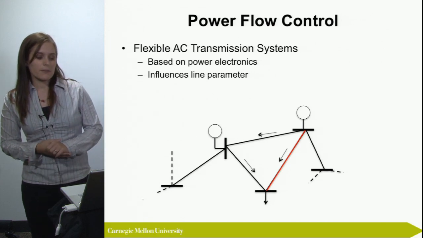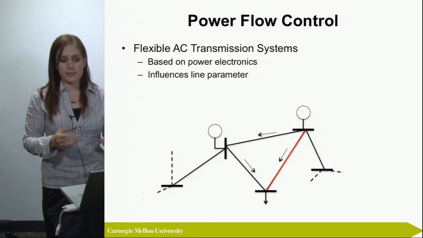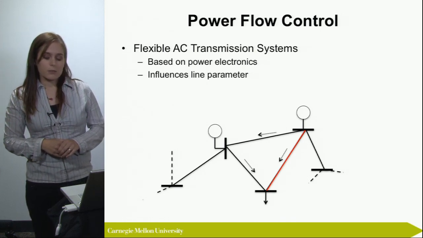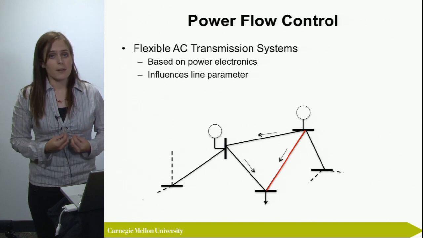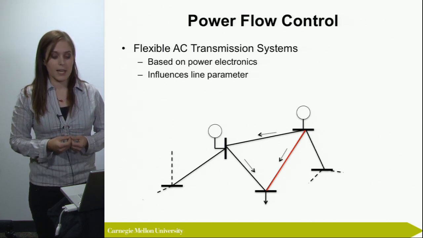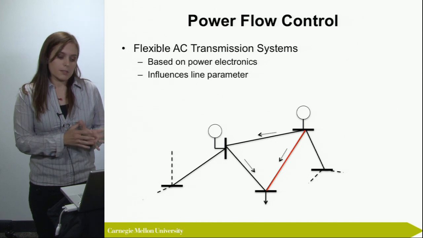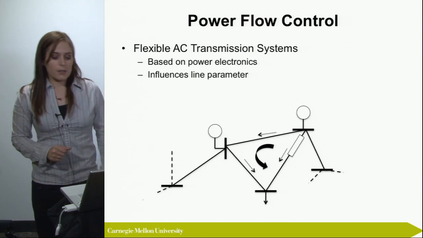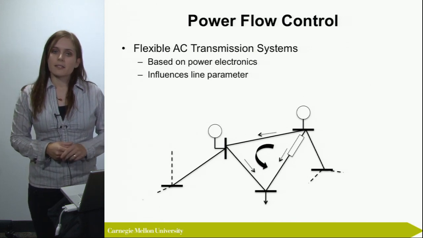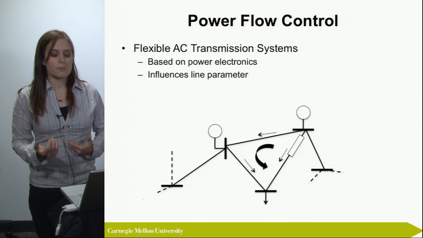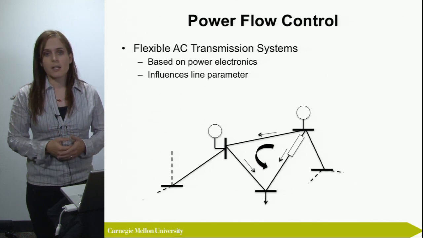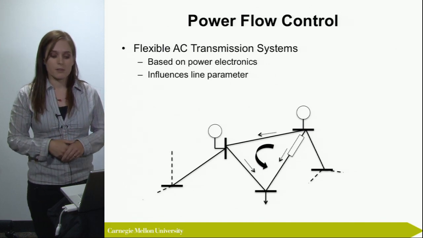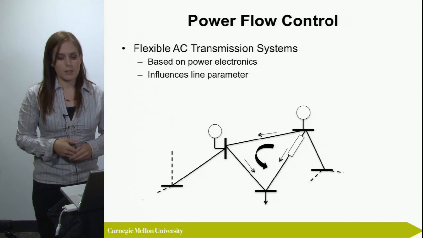Now, let's first talk about flexible AC transmission systems, or FACTS devices. These devices are based on power electronics. What they're doing is influencing the line parameters, so the reactance of a line, which will decide how much power is flowing over that line. So if we're placing that device in the line which is congested, what it allows us to do is push some power over the parallel system. That means that we can still use our cheap generator or use increased wind generation at that location and supply the load.